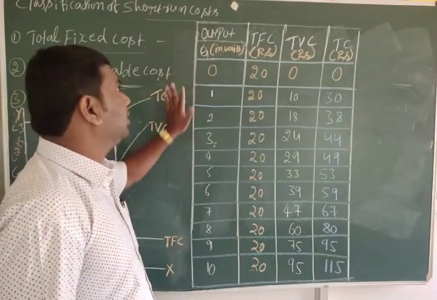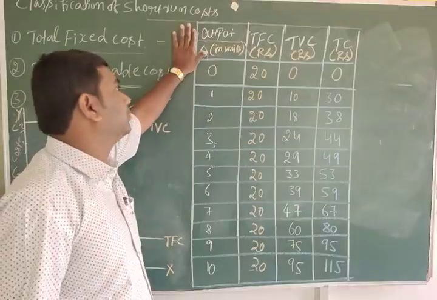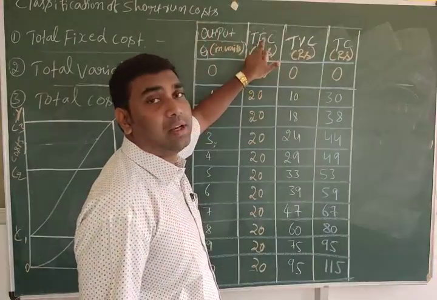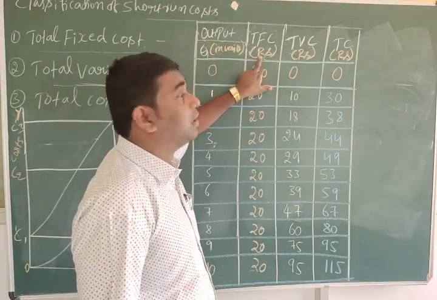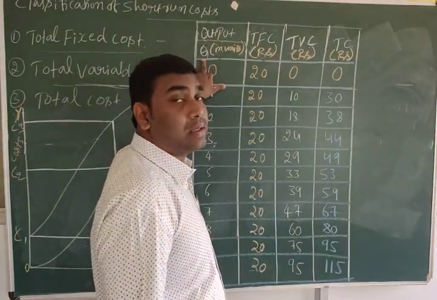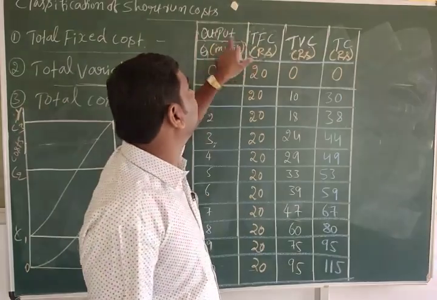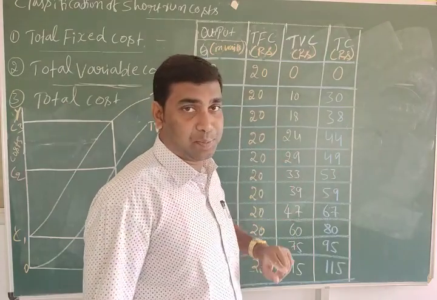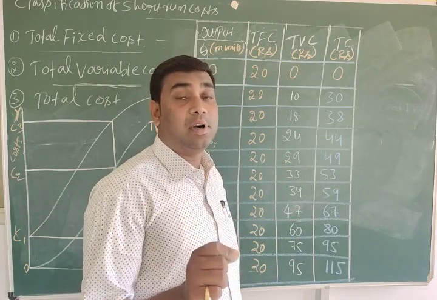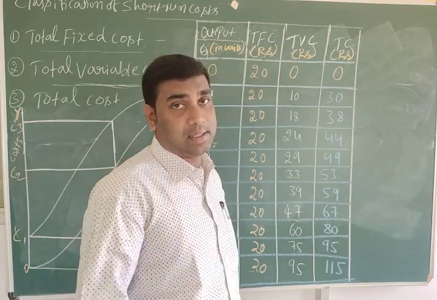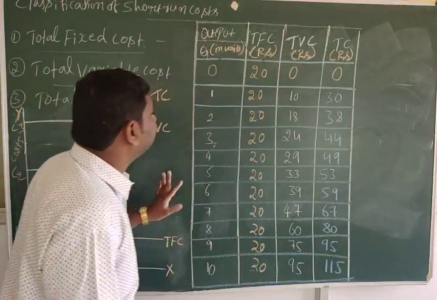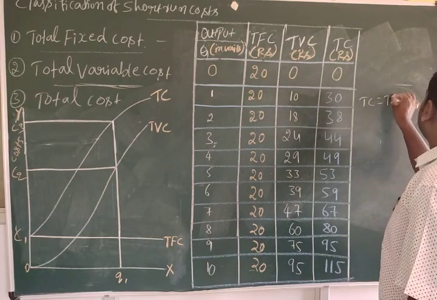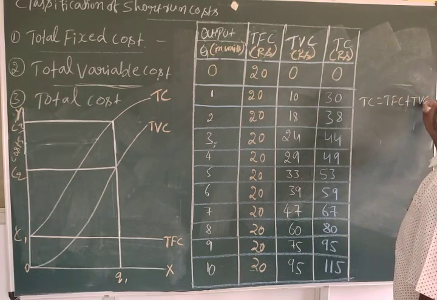In the first column we can observe output. In the second column, cost of fixed factors, that is TFC, total fixed cost, in rupees. This is in units, also called quantity of output, Q, then total variable cost and total cost. Just as I explained, TC is the sum of TFC and TVC. Observe here, TC is equal to TFC plus TVC.